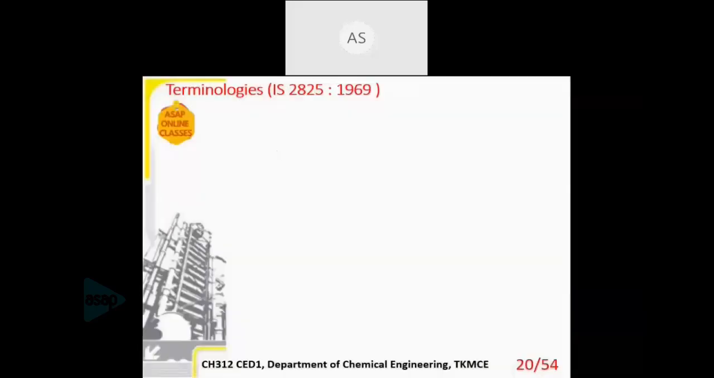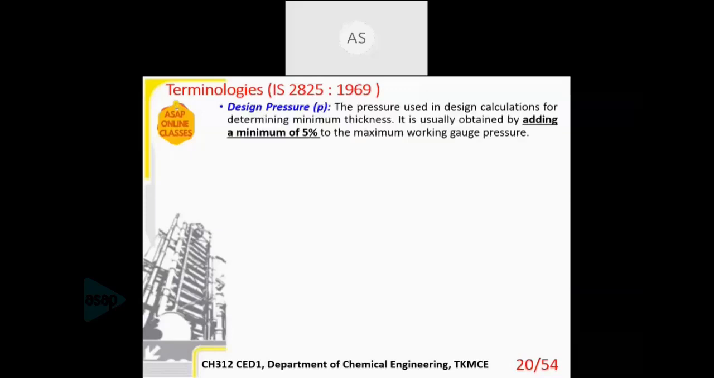Then to proceed with the design, there are certain terminologies which you require to know. These are explained in detail in IS 2825, so I'll just be explaining them. The first term is the design pressure. There are two terms: the design pressure and the operating pressure. What does design pressure mean? It is the pressure which is used in the calculation for determining the minimum thickness. In order to determine the thickness of a shell, the pressure we use is called the design pressure, and it is usually obtained by adding a minimum of 5% to the working pressure.